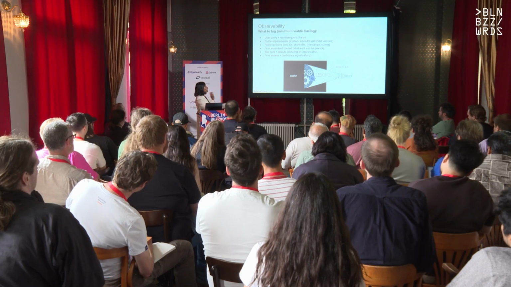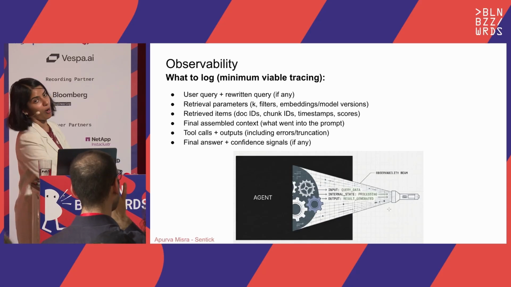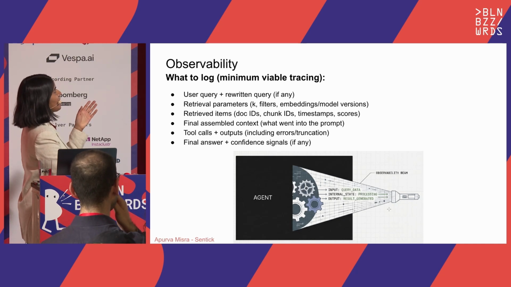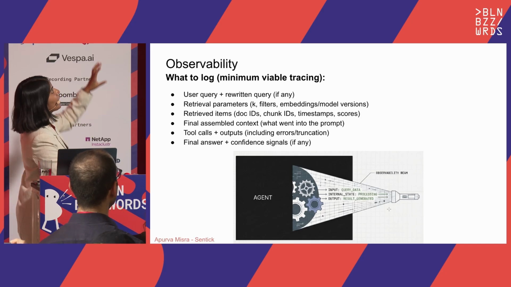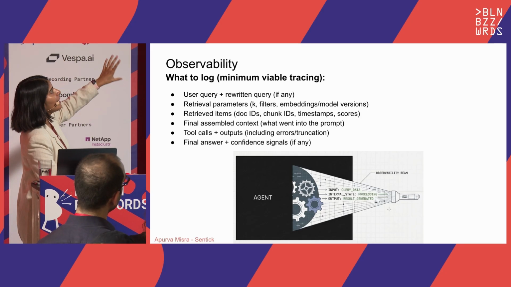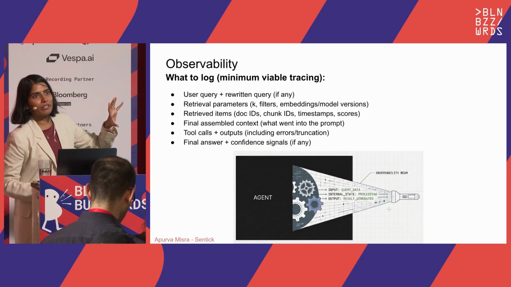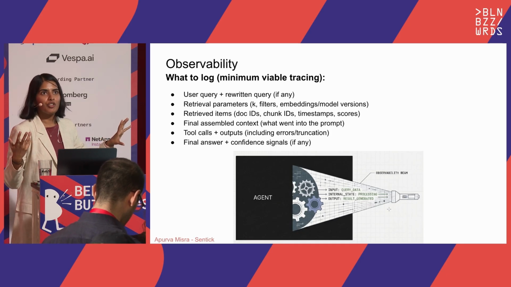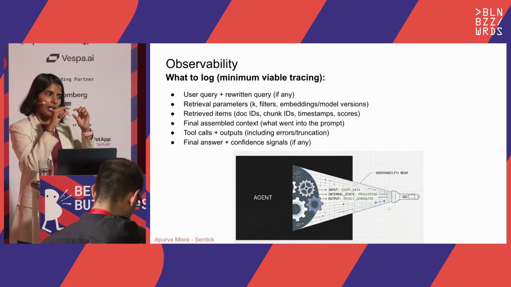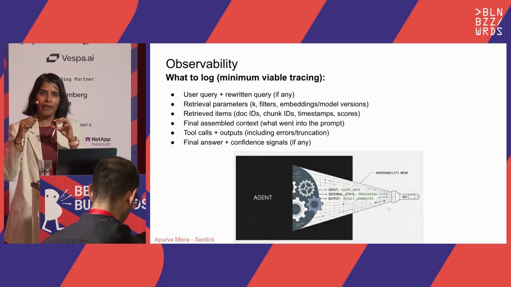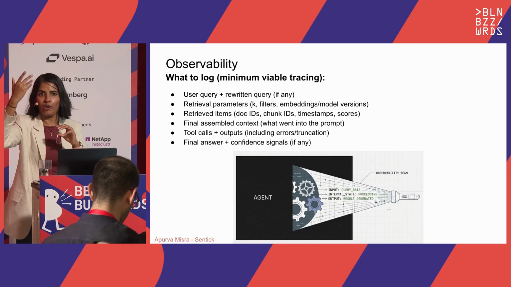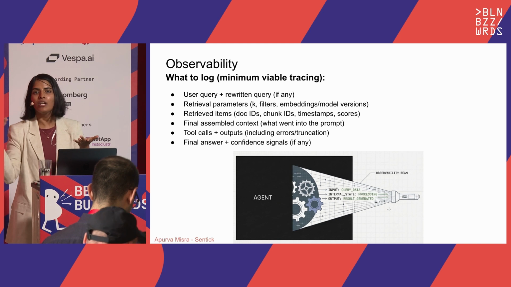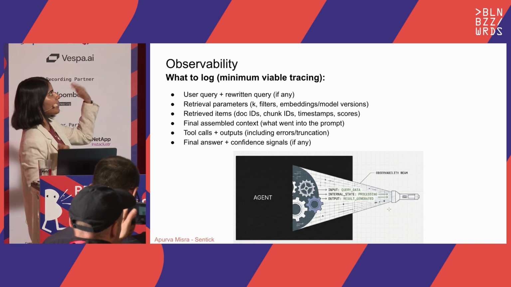Okay, so what you can do is improve the observability in your system. This is an example of when you have agentic systems, you would want to save the user query, and you would want to save the rewritten query. What I mean by rewritten query is, especially in a RAG system, like a customer support bot on knowledge documentation, the conversation might be going on for really long. After a while, you might want to rewrite each query because the user might have mentioned something in the beginning which might be relevant to this query. So every single run, you might be rewriting the query. So save that in there.